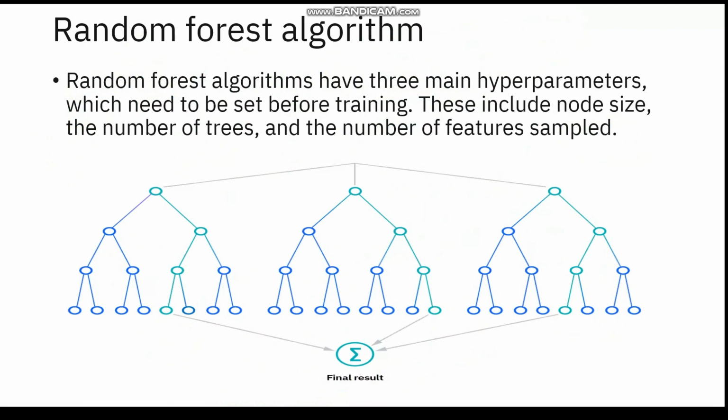When we talk of the random forest algorithm, there are three main hyperparameters which need to be set before training. These include node size, number of trees, and the number of features sampled. As we can see in this diagram, this one is decision tree 1, decision tree 2, decision tree 3, and these three decision trees are combined into a final result and a summation has been taken.